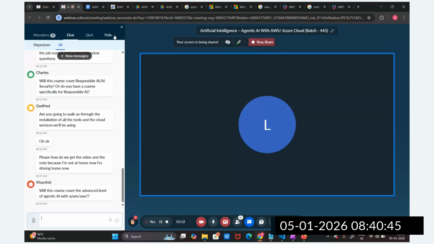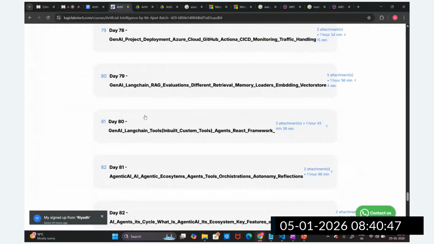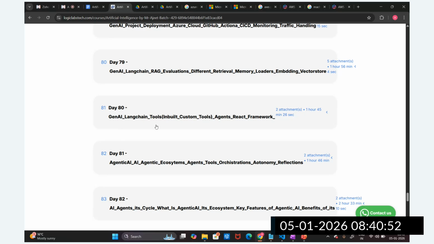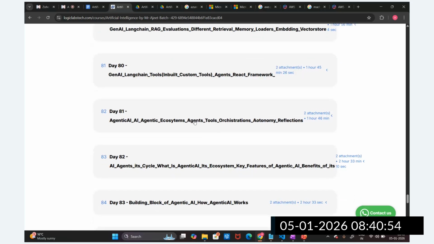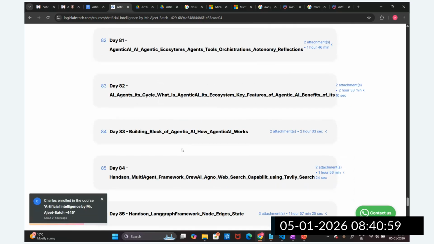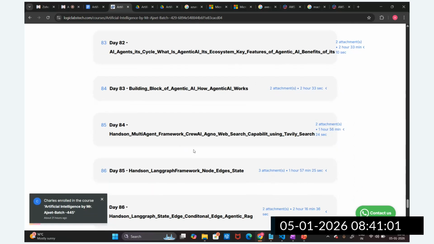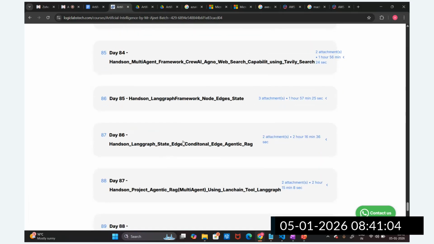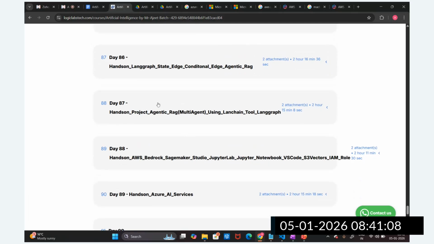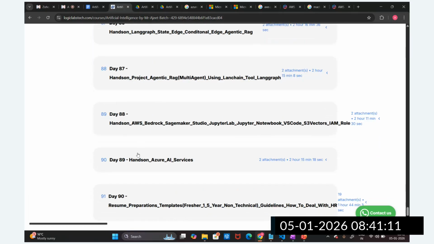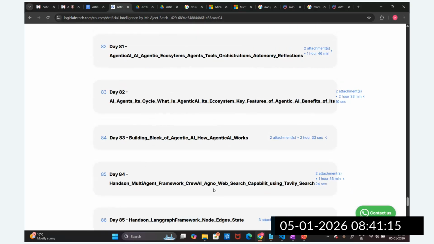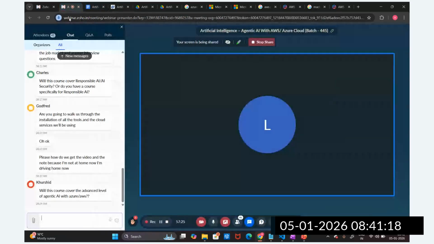If you see the last batch, we understood what an AI agent is, what the tools are, the building blocks of Agentic AI, then multi-agent frameworks, and hands-on practice with LangGraph. Then we are going to build an Agentic RAG project and utilize it with the help of AWS and Azure clouds. That is how we are going to cover it in this course. I hope it's clear now.